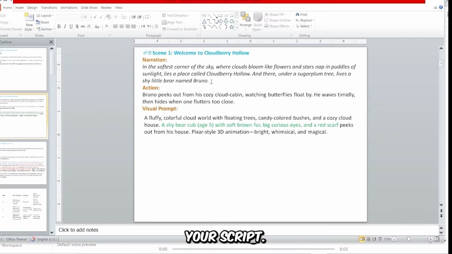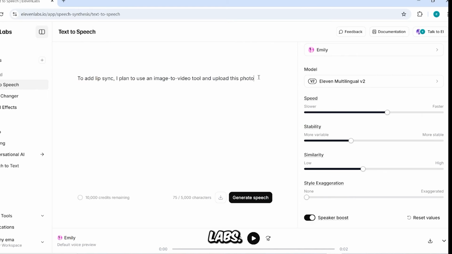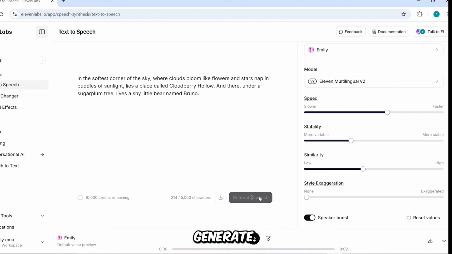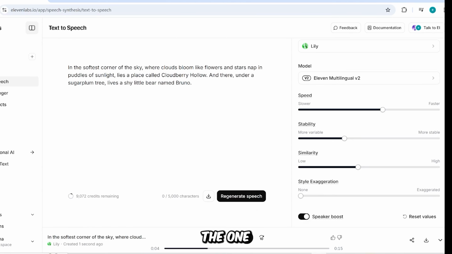Then go back to your script, copy the dialogue or narration, and paste it into ElevenLabs. Once everything is set, click Generate. Listen to the voiceover, and if you're happy with it, download the one you like best. Repeat this process for the rest of your script.